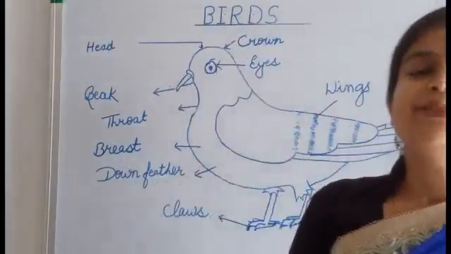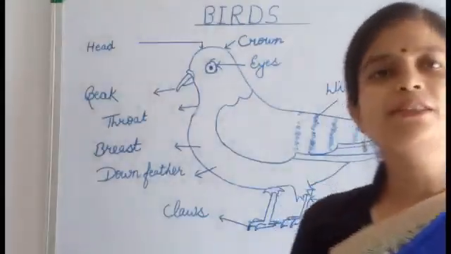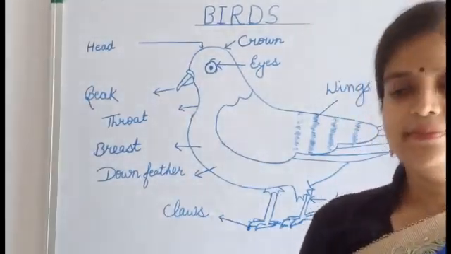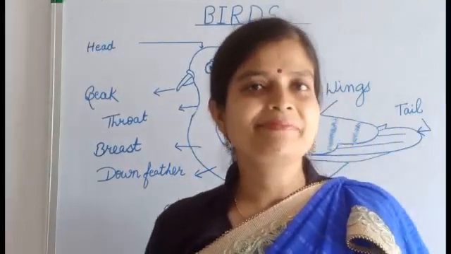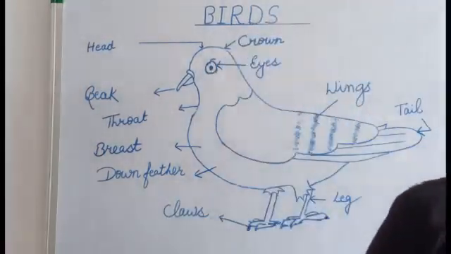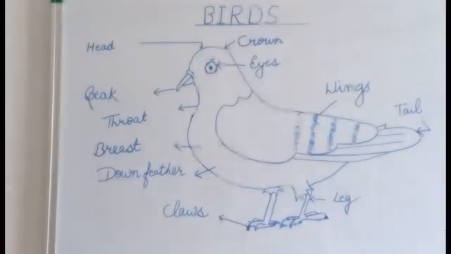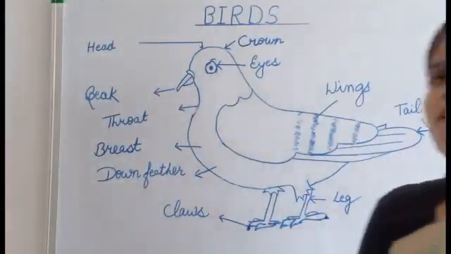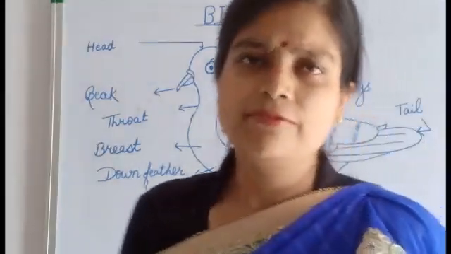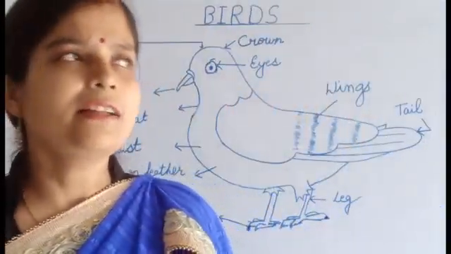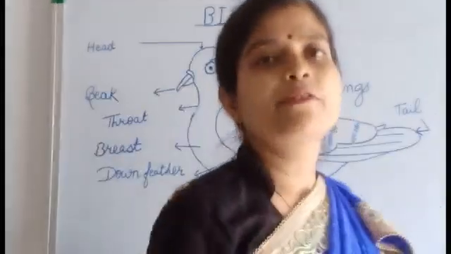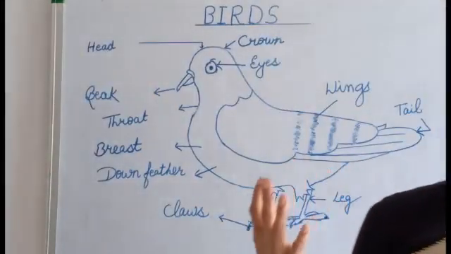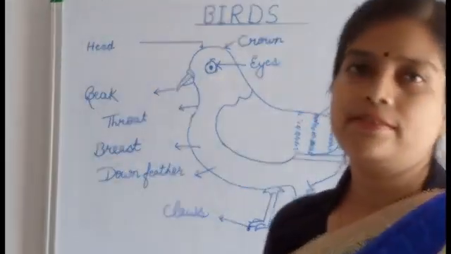Okay, today we are going to start a new chapter, and the name of the chapter is birds. You have heard this name, birds. You have seen the birds flying here and there. So we can see birds almost everywhere, and there are varieties of birds found in the world. There are almost 8,000 kinds of birds on the earth.